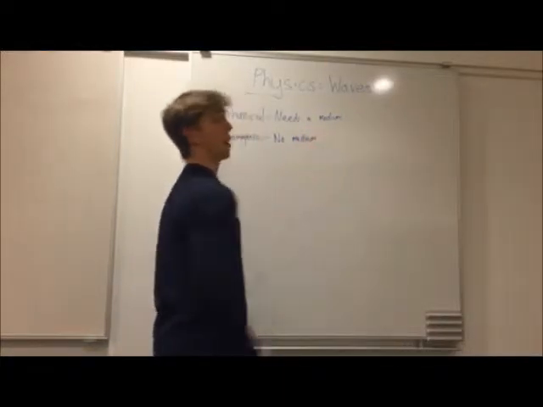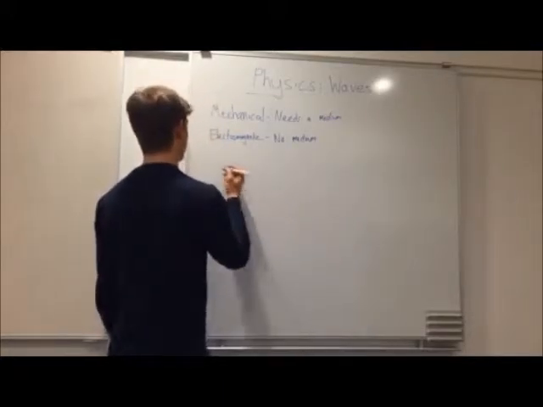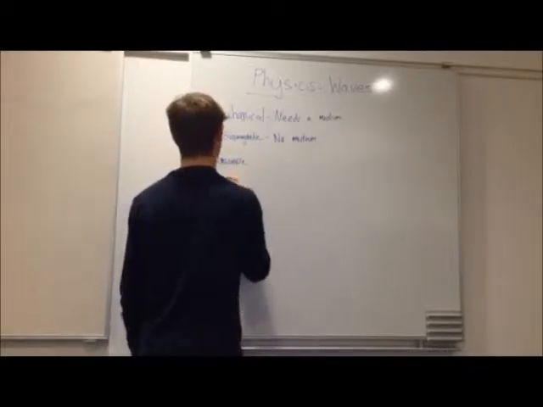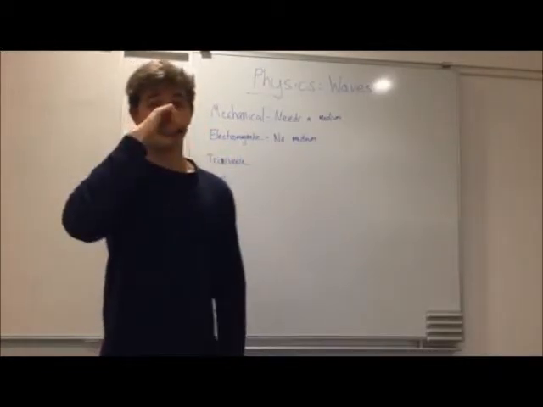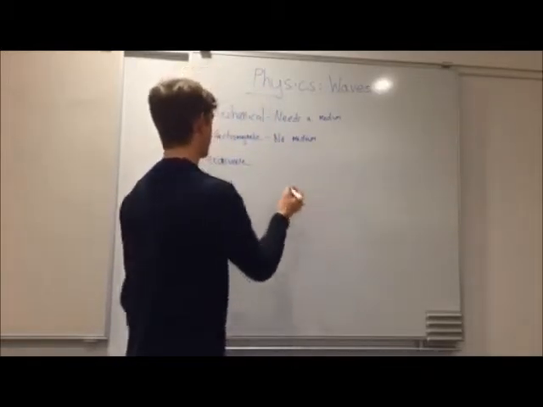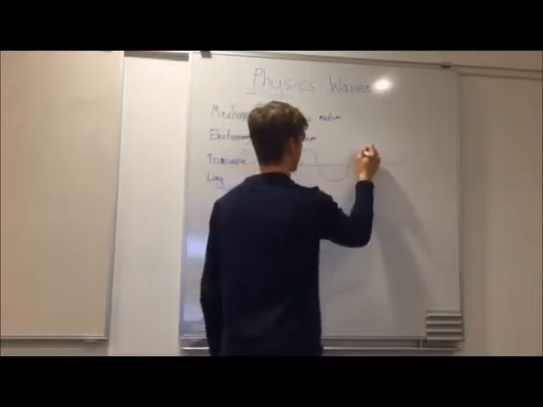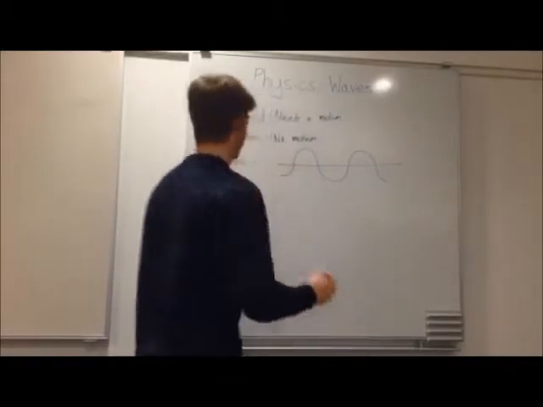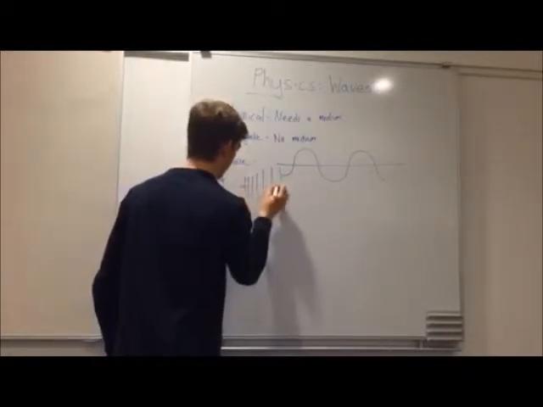Another way to classify waves is by how they move. So the other two ways are transverse and longitudinal. I'll just put longitudinal right there. Transverse waves propagate perpendicular to the disturbance. So that means the disturbance goes up and down like this. Longitudinal waves move parallel with the disturbance, such as that, going this way.